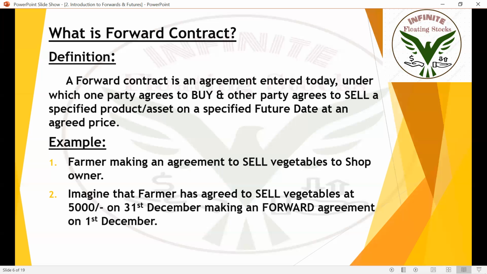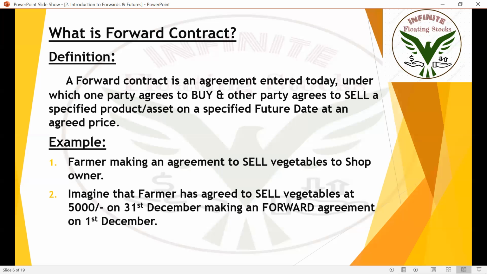I repeat, you are signing the document on December 1st, but you are going to buy or sell on December 31st. You are signing the agreement one month earlier. That type of agreement is called a forward agreement or forward contract. I'm pretty sure most people are a little confused about this. No issues, I'm going to explain this with a very simple example so that you get it directly into your mind.